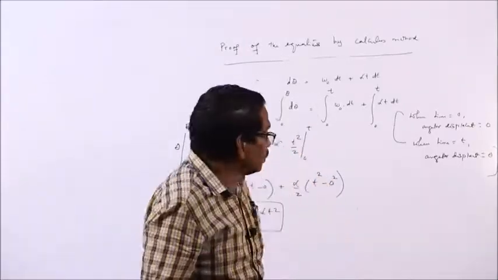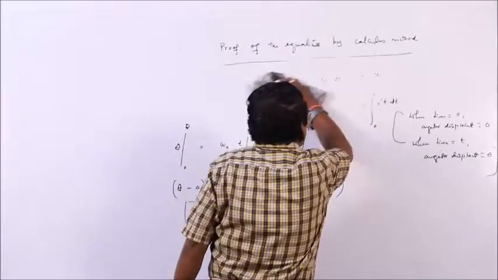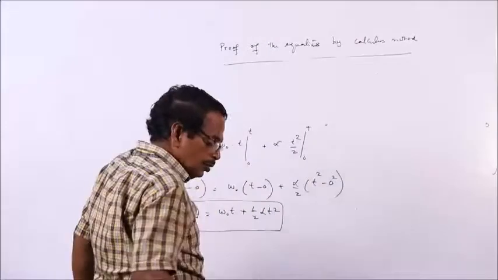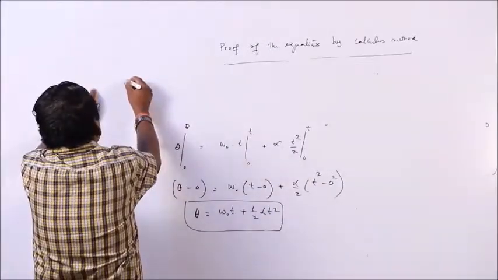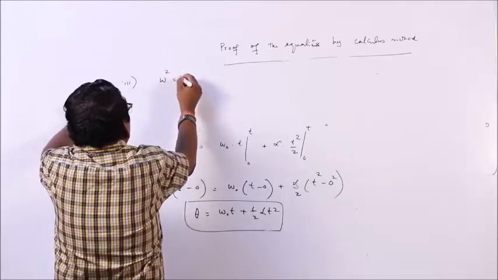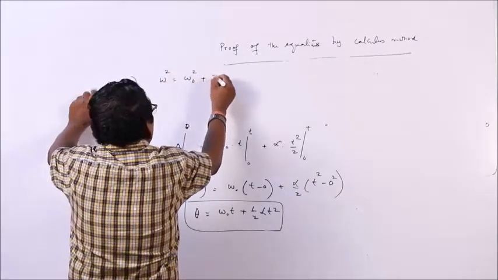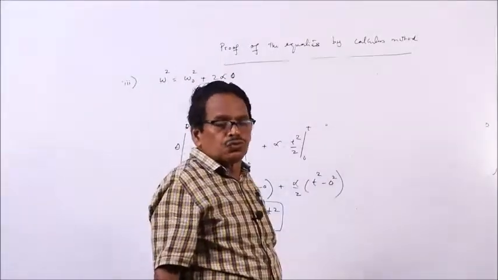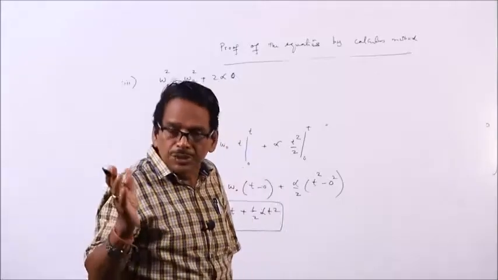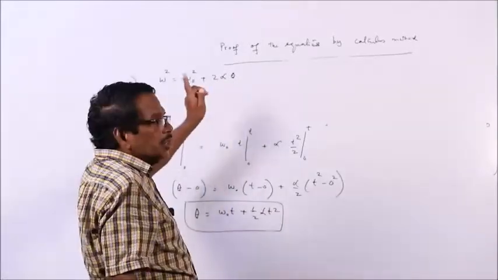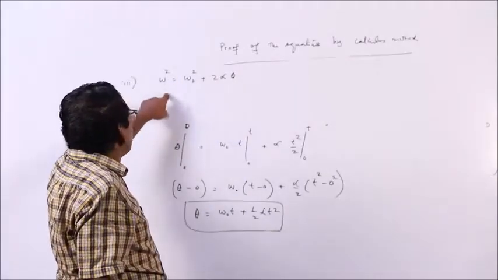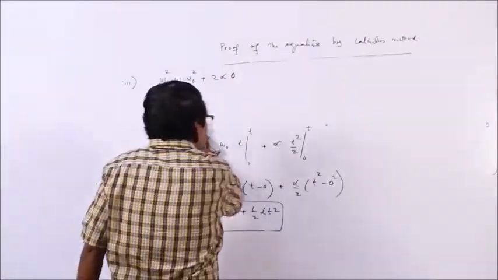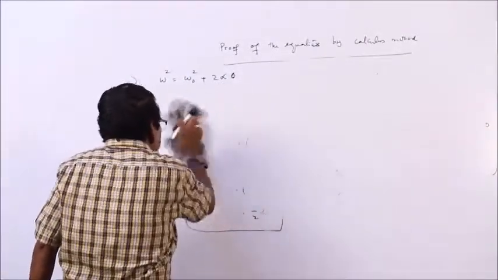Now, we will go to the third equation. We will prove it by the calculus method. The third equation is omega square is equal to omega 0 square plus 2 alpha theta, which is similar to the equation in linear motion, that is v square equals u square plus 2as. Just as the linear motion equation is v square is equal to u square plus 2as, the same angular motion equation is omega square equals omega 0 square plus 2 alpha theta. Let us see how to prove this equation by the calculus method.